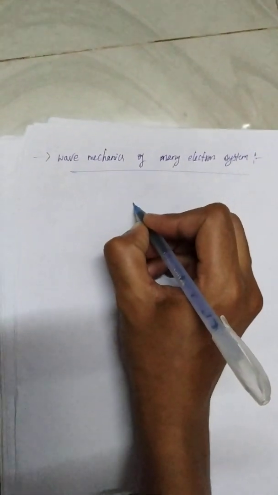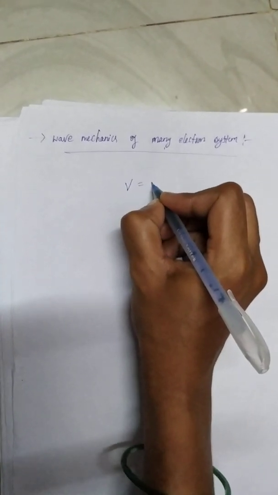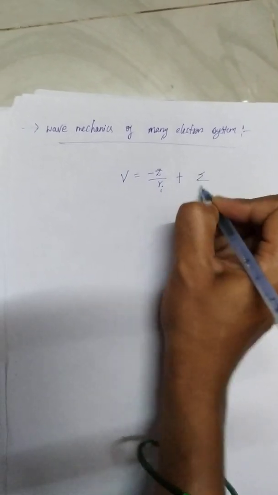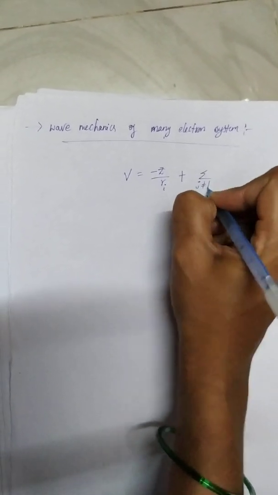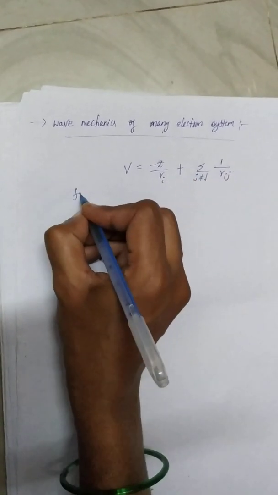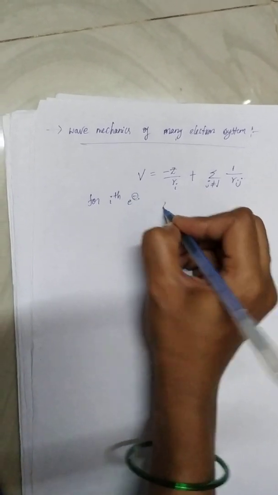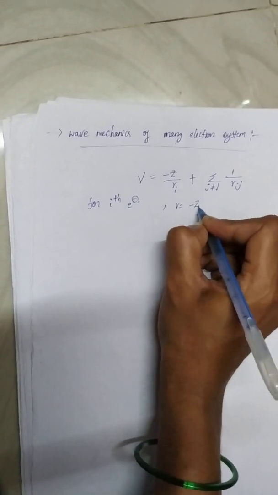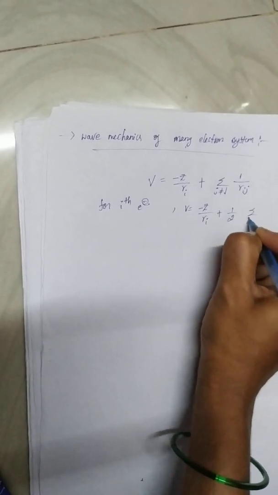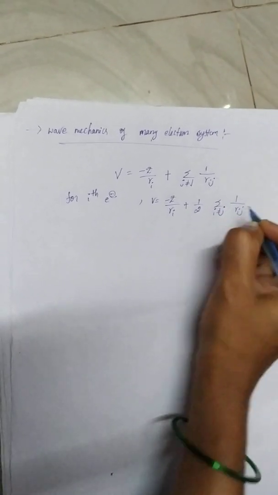energy expression. This is the wave mechanics for a many electron system. The potential energy is V equals minus Z by Ri plus the summation over j not equal to i of 1 by Rij. So for the ith electron, V equals minus Z by Ri plus 1 by 2 summation over i not equal to j of 1 by Rij.